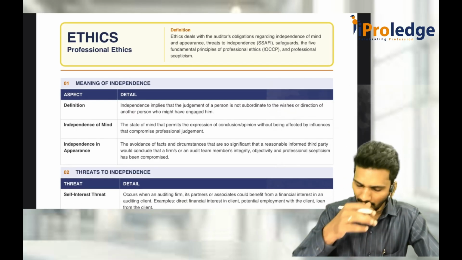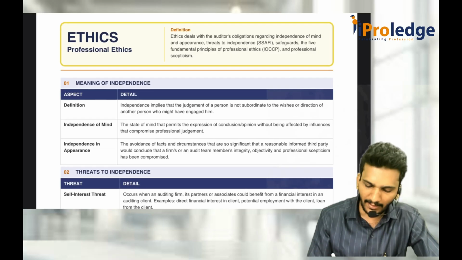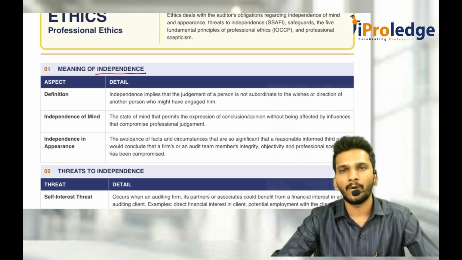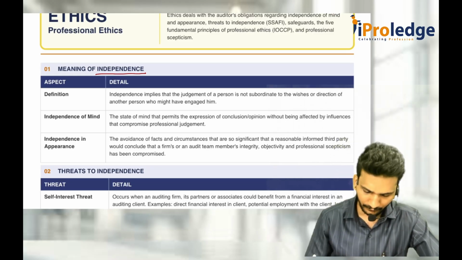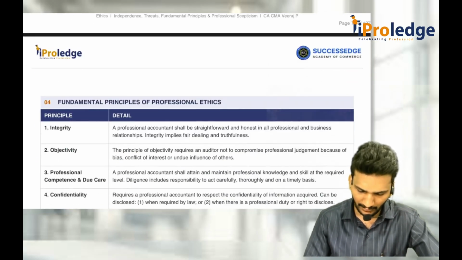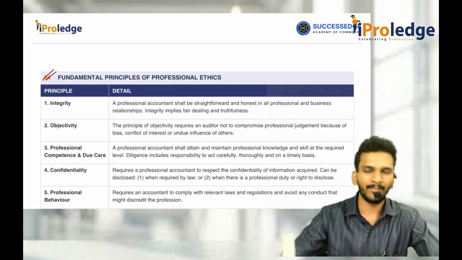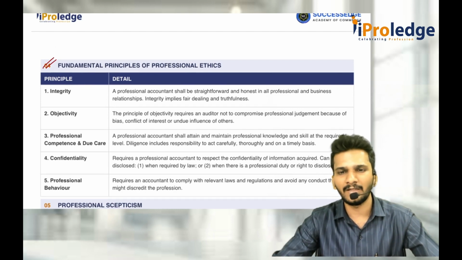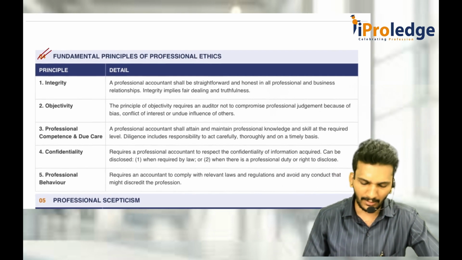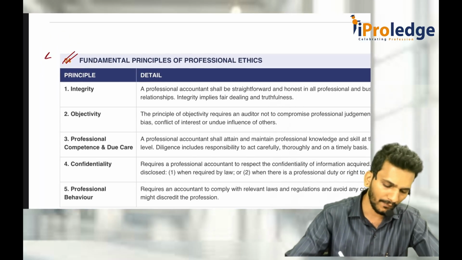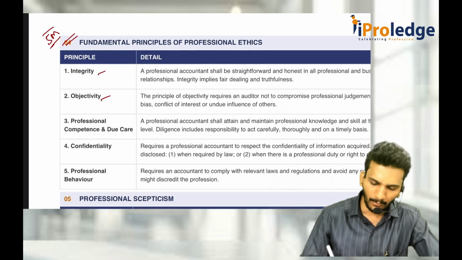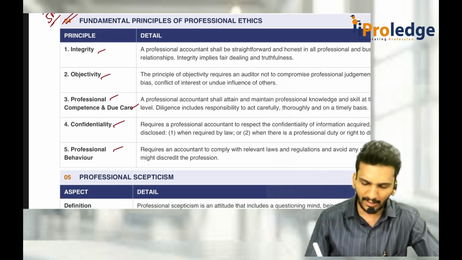So the first thing we have to understand here is independence. An auditor should always be independent with respect to the work he does. What do you mean by independent? Before that, we will discuss something called the fundamental principles of professional ethics. There are 5 fundamental principles of professional ethics. Sir, what are those? This is an important examination question for 5 marks. It can come in the examination. First one is integrity, objectivity, professional competence and due care, confidentiality, and professional behavior.